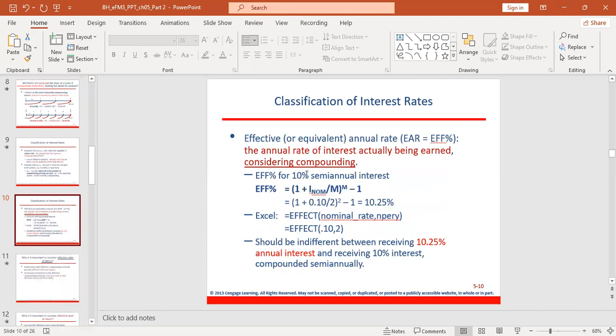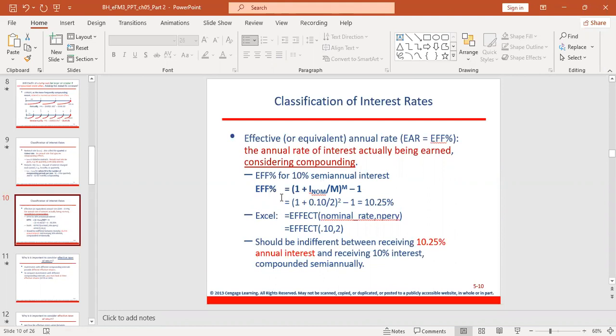Another type of interest rate is called the effective or equivalent annual rate. This one is very important. The effective annual rate is the annual rate of interest actually being earned considering compounding. This type of interest rate takes into consideration the frequency of compounding. And this one is very important when you are calculating time value of money, especially when you are using your financial calculator. For example, the effective annual rate for 10% semi-annual interest. Semi-annual interest means that interest is earned 2 times in a year.